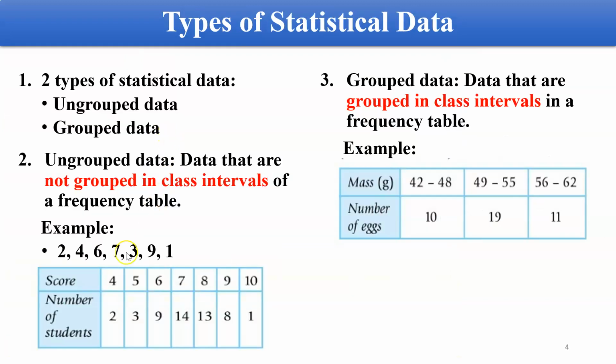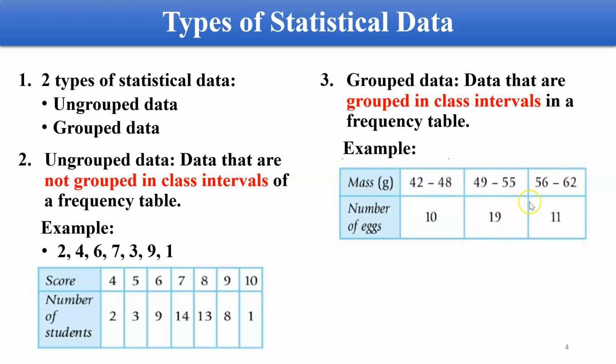So let's recall from here. You can see 2, 4, 6, 7, 3, 9, and 1. What is your mode? For this one, no, there is no mode, right? Tidak ada yang berulang, so there is no mode. But how about this one? This is still ungrouped, but in the frequency table. So which one is the mode? The mode will be score of 7, because the score of 7 has the highest frequency. Bilangan dia paling tinggi, 14. So that is the mode.